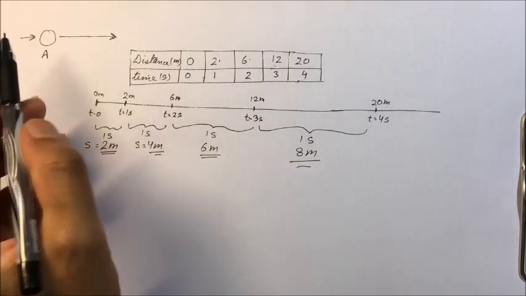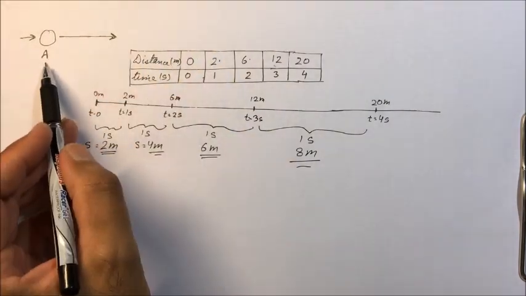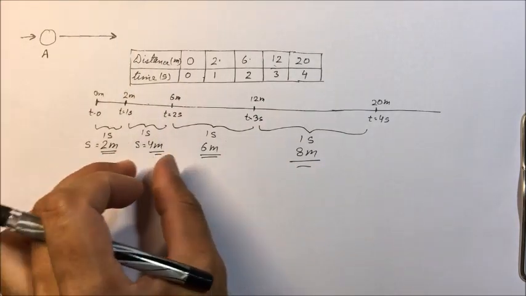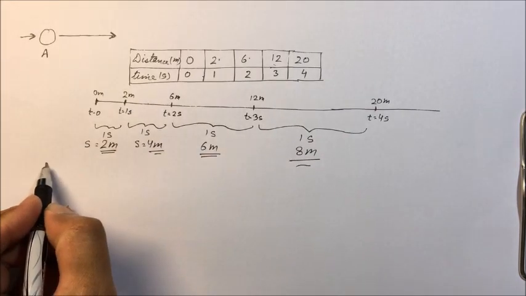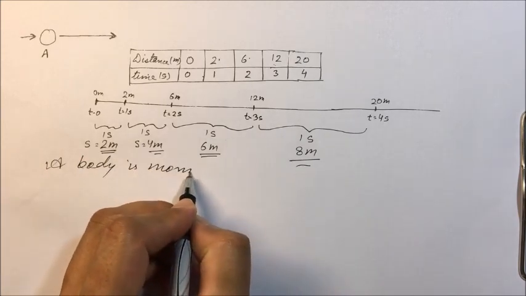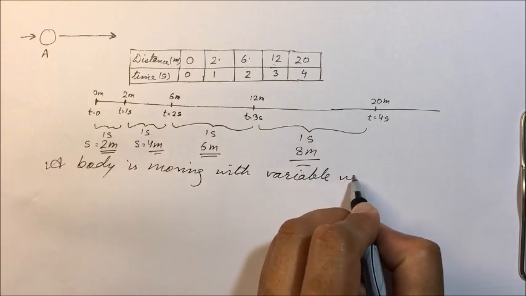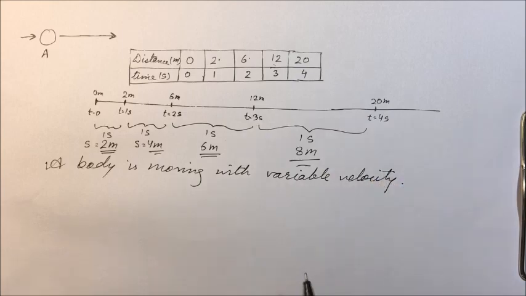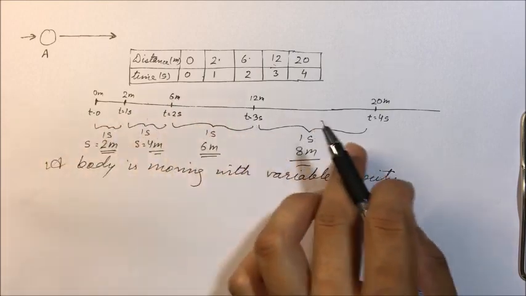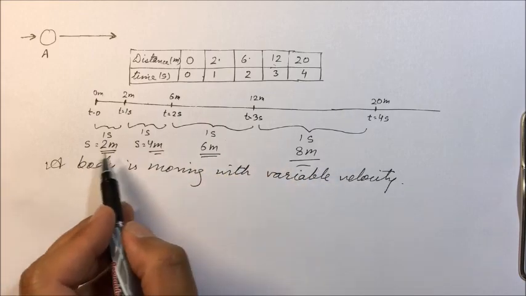Thus, we can say the body is moving with variable speed. And since it is moving in a specified direction, we know the direction as well, so we can say the body is moving with variable velocity. The body is covering unequal distance in equal intervals of time. And here we can see there is change in velocity.